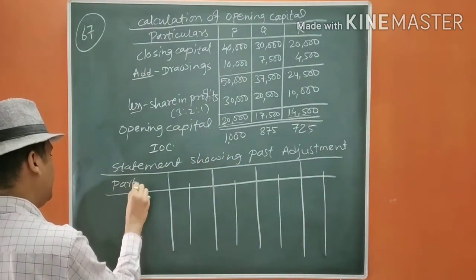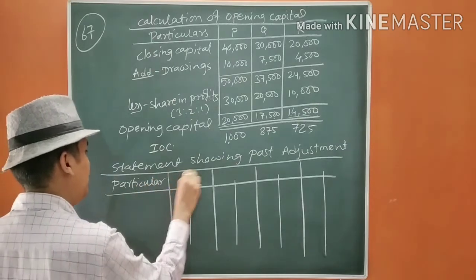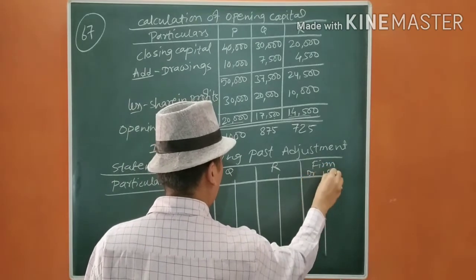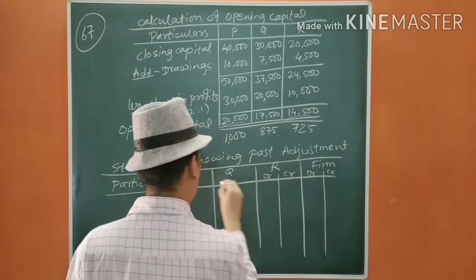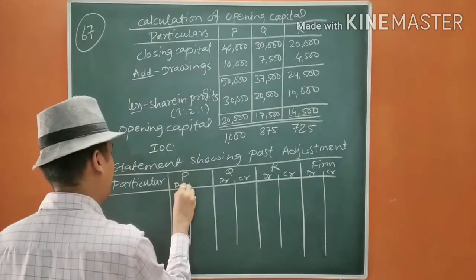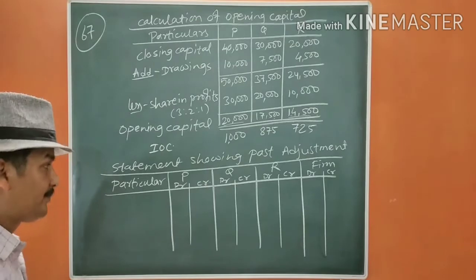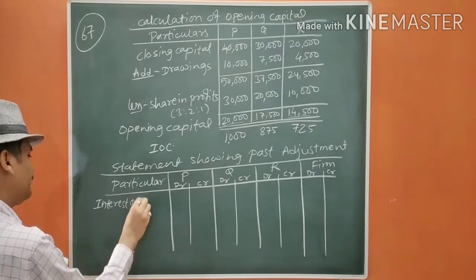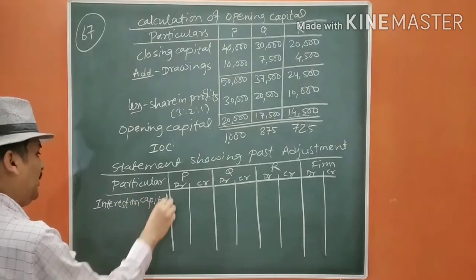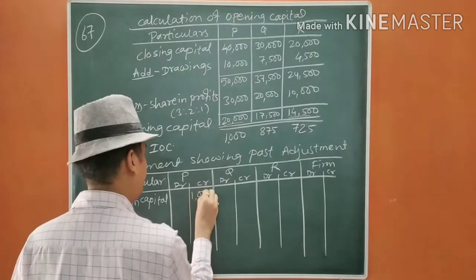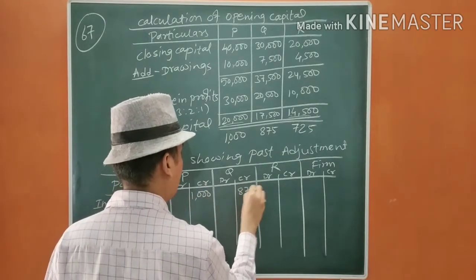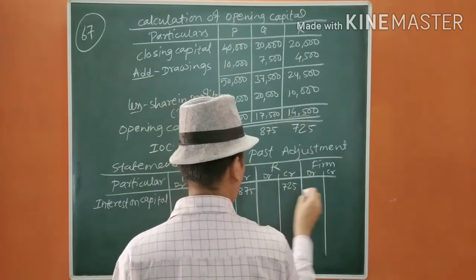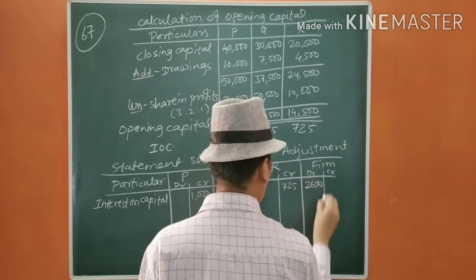Particulars: P, Q, R, each with debit and credit columns. Let us give interest on capital: it is 1,000, 875 and 725, total 2,600.